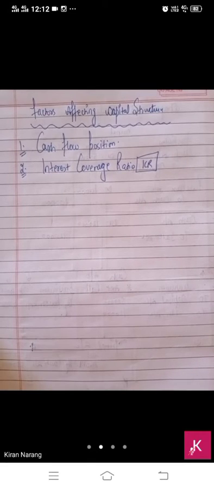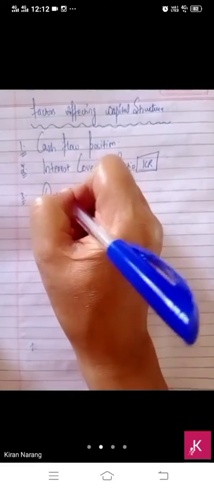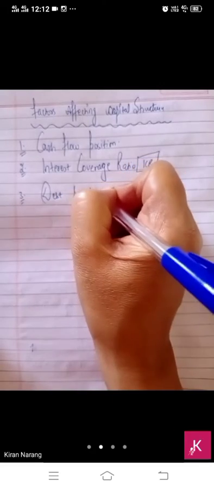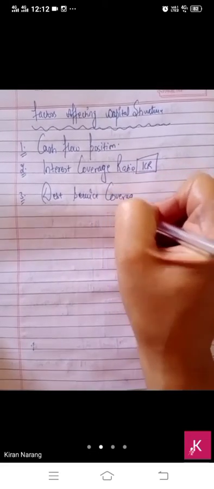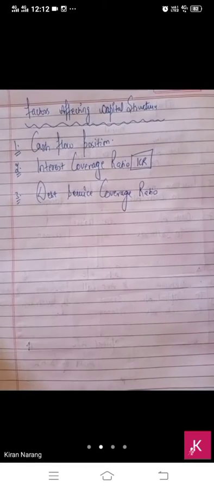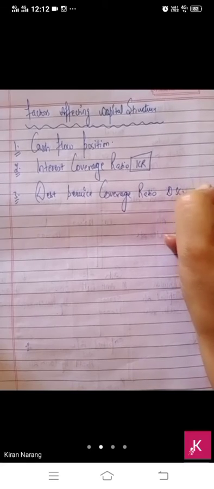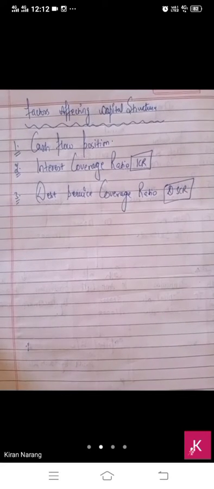Then the debt service coverage ratio. These ratios will be discussed in detail in accountancy chapter number 5 of part B, including their formulas and how they are calculated. Now, the debt service coverage ratio, commonly known as DSCR. A higher DSCR indicates better ability to meet cash commitments.